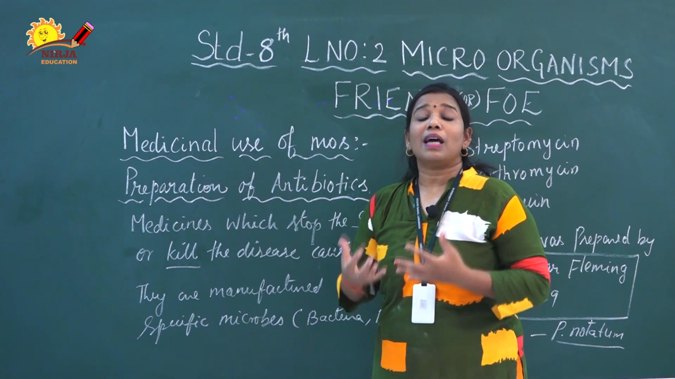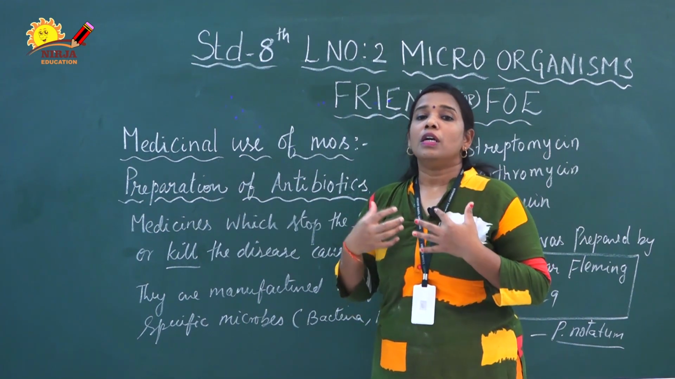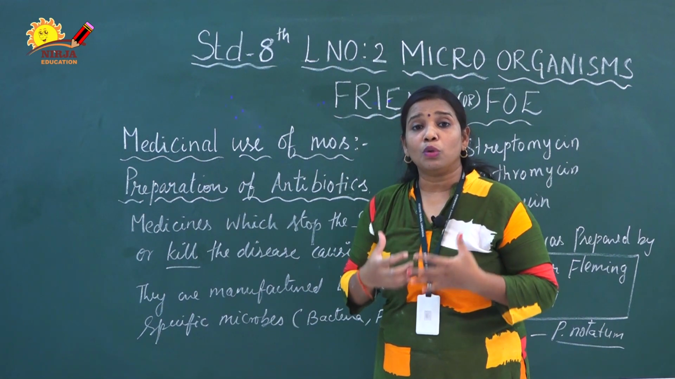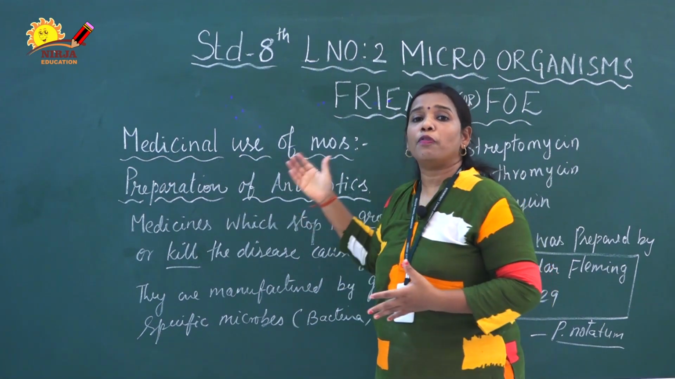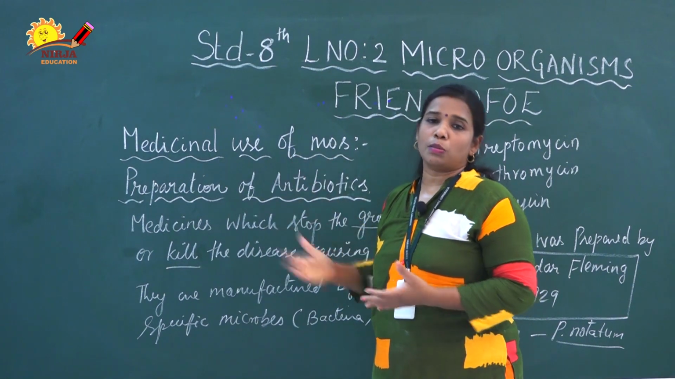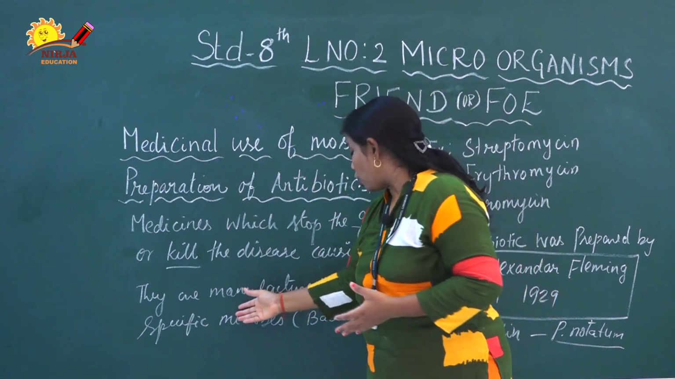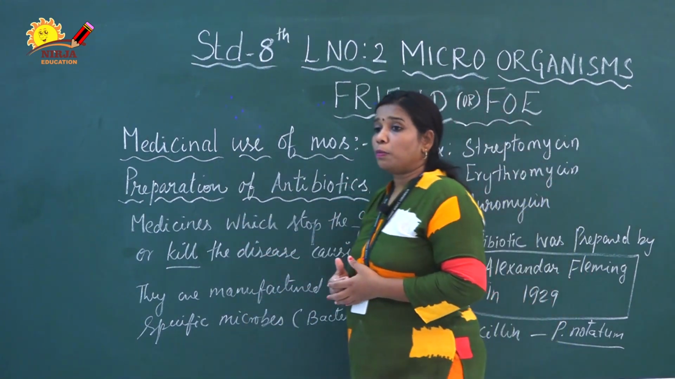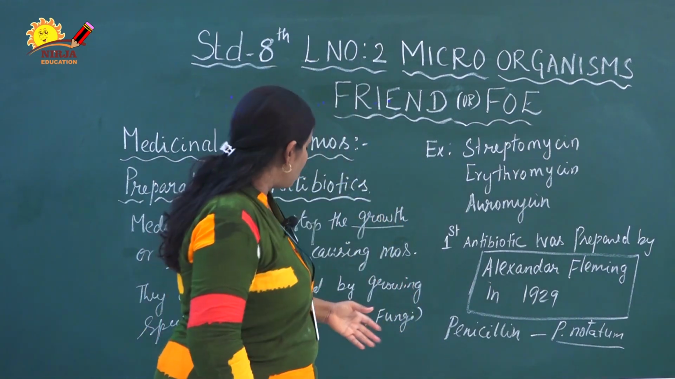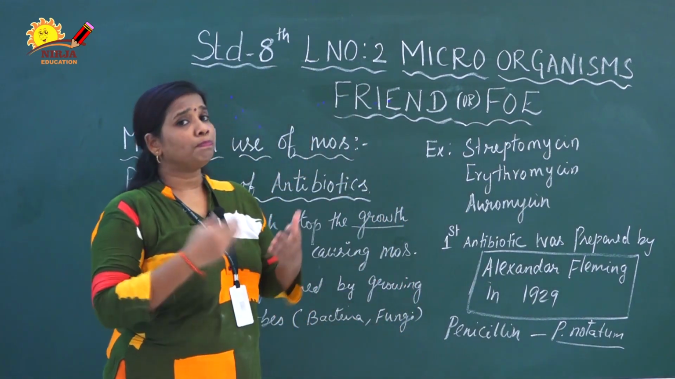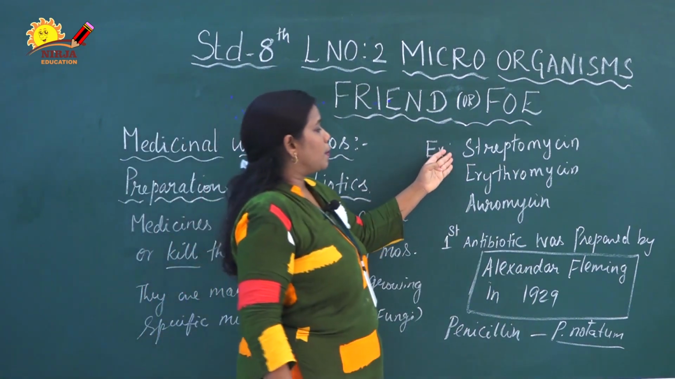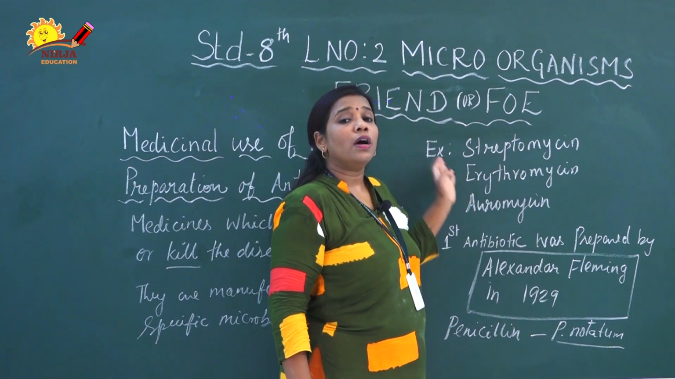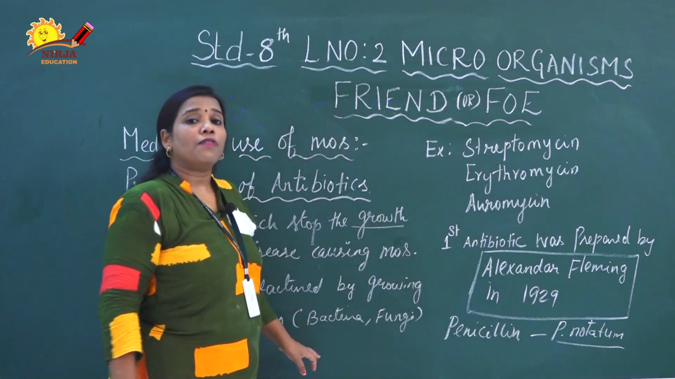Disease is nothing but the discomfort or improper functioning of certain organs. It happens due to the entry of some microorganisms. The growth of that microorganism is killed with the help of these chemical substances. This is called an antibiotic. These antibiotics are manufactured by growing specific microbes, particularly bacteria and fungi. Examples: streptomycin, erythromycin, aureomycin and tetracycline. These are all examples of antibiotics prepared from fungi and bacteria.